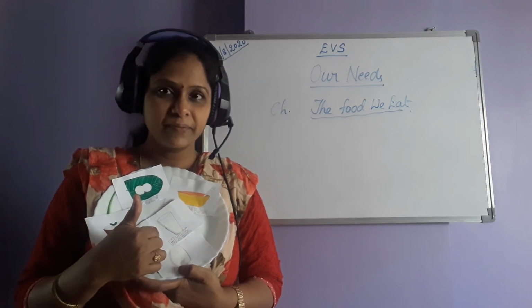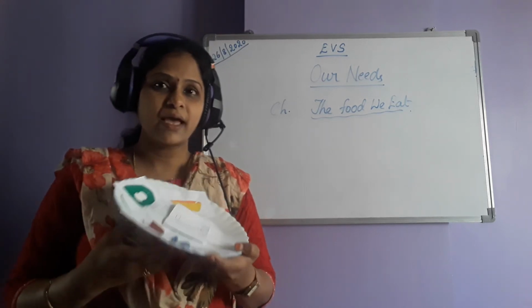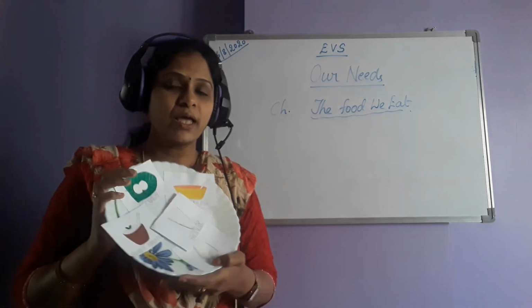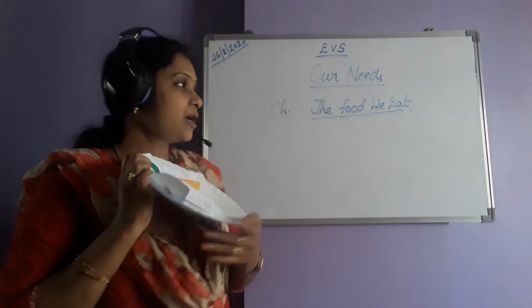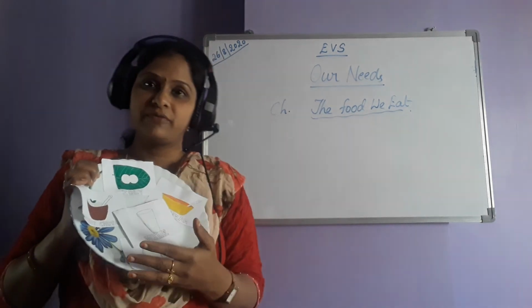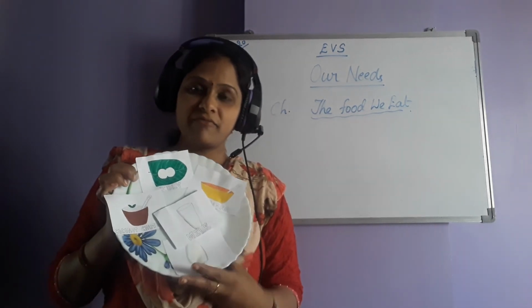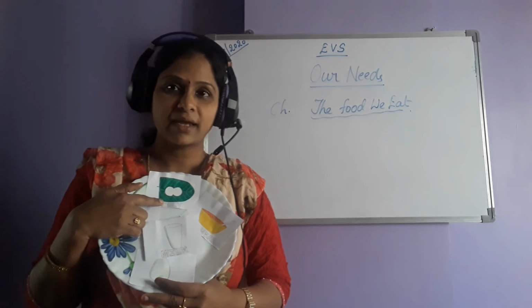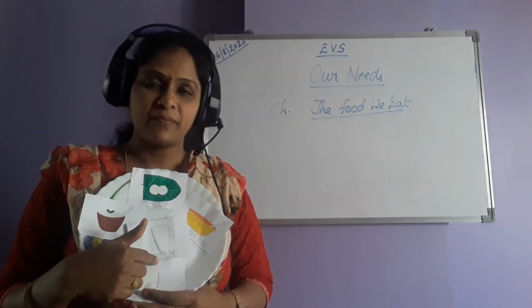Hope you understood. Yes? So now you might have understood why I asked you to do this activity. Our topic is the food we eat, the varieties of food we eat, isn't it? So everyone, it's not the same as I did, because I had idli, I made this.